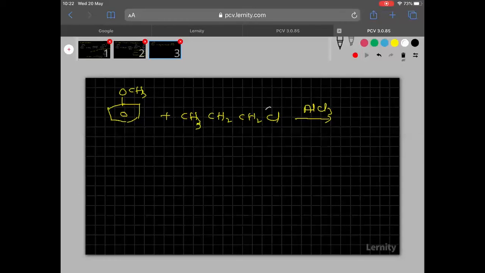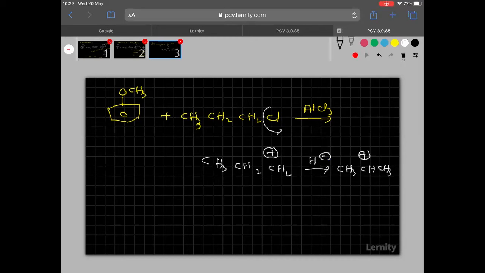First of all, the leaving group chlorine will depart out. Clear? So when the leaving group departs out, then what happened? You will get CH3CH2CH2 plus. Okay. So now if you do the hydride shift here, then what happened? CH3CH plus CH3. In the previous, how many alpha hydrogens? 2. So this is the stable carbocation, and this attacks on the benzene ring at ortho and para positions.